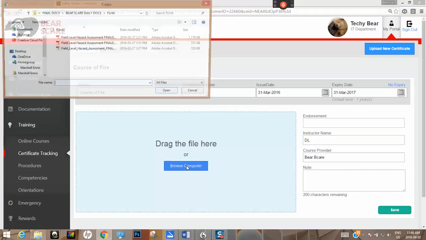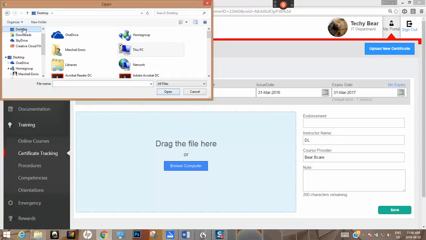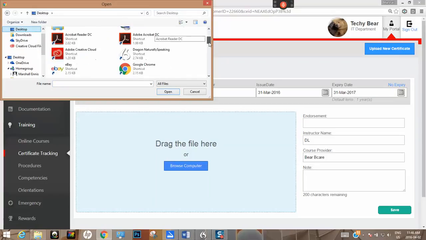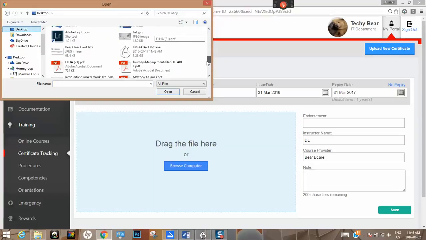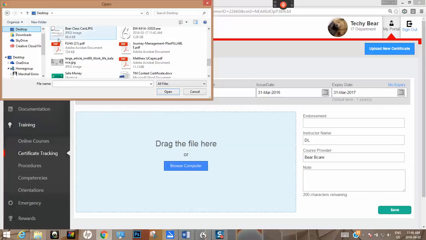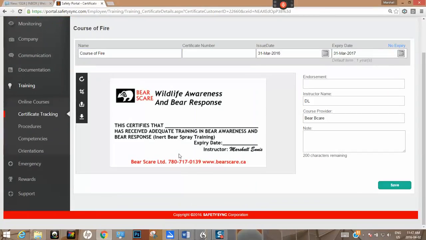So browse your computer. Okay, I happen to know that I put one on my desktop, I believe. Yeah, right here. It's a Bear Scare class, but this one will work. Once you click on it, wherever you've scanned these to, you just go into your scan folder and click on it. Just a reminder, when you scan them, it will give it a number as opposed to a name. So each time you scan them, just give it a quick name, and then they're easier to find. So that's the certificate I want. I open it, and boom, it drops right into place.